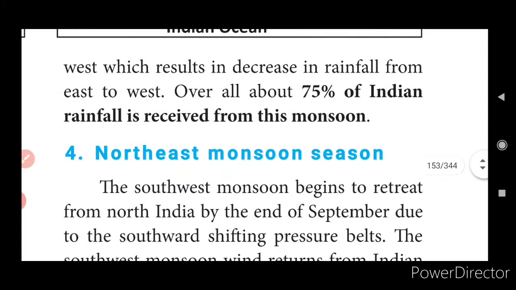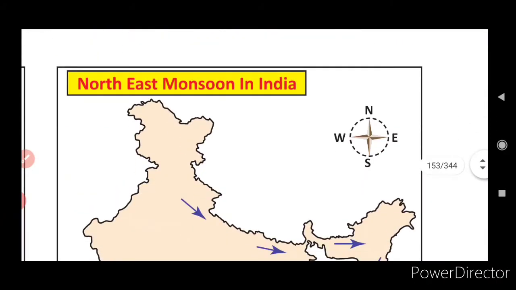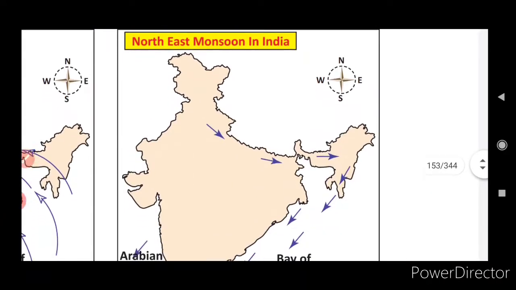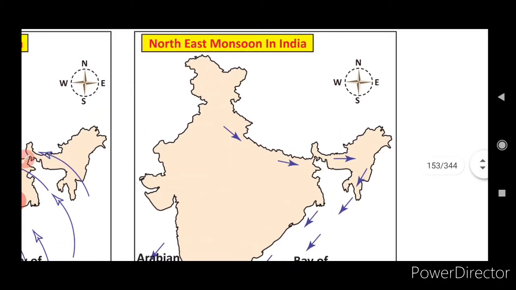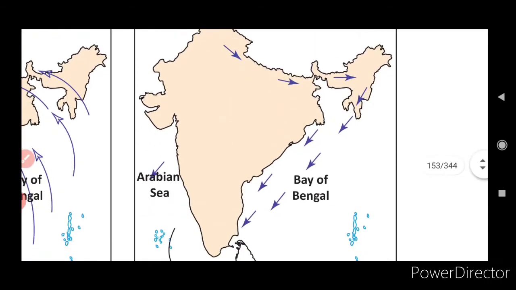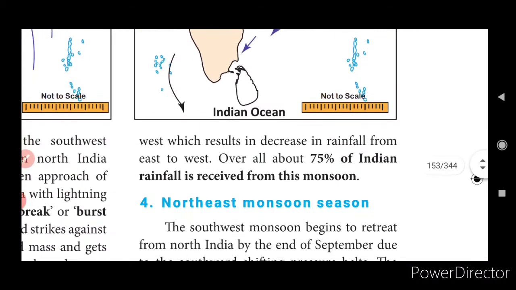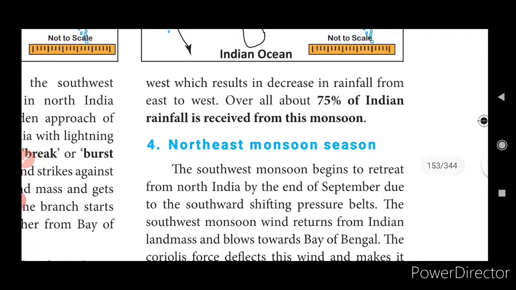Now, coming to the northeast monsoon. Just see the map of the northeast monsoon. The winds are coming from the northerly and easterly side and coming to India, going towards the Arabian Sea, Bay of Bengal and Indian Ocean. That is called the northeast monsoon.